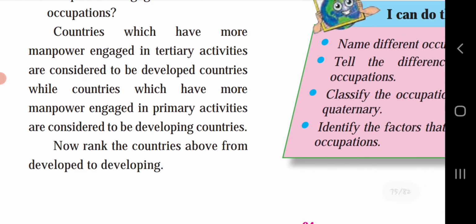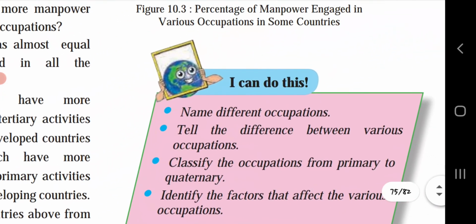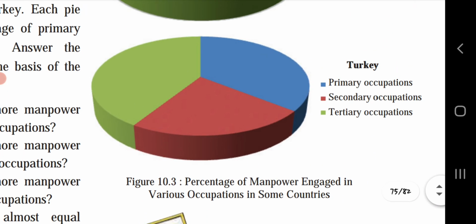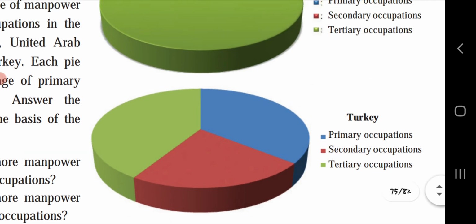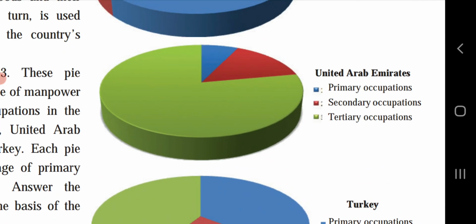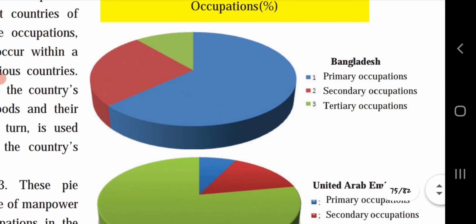Countries which have more manpower engaged in tertiary activities are considered to be developed countries, while the countries which have more manpower engaged in primary activities are considered to be developing countries. Now, rank the countries above as developed or developing. Let's do it by comparing. Turkey will be a developed country. Here, the tertiary occupation is more, so United Arab Emirates will also be a developed country. And Bangladesh is under the developing process because the primary occupation is carried on more in Bangladesh.